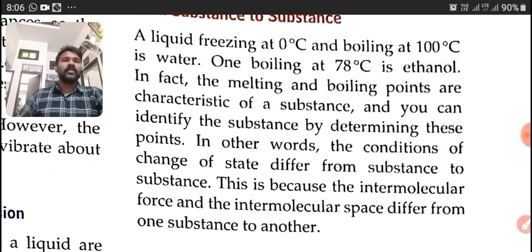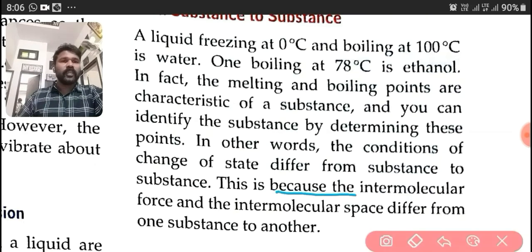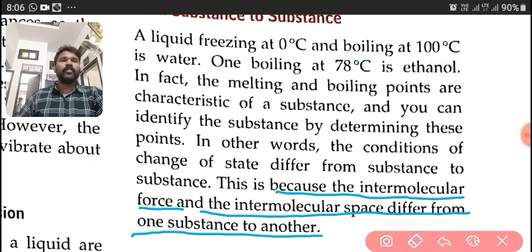This is because the intermolecular force and intermolecular space differ from one substance to another.